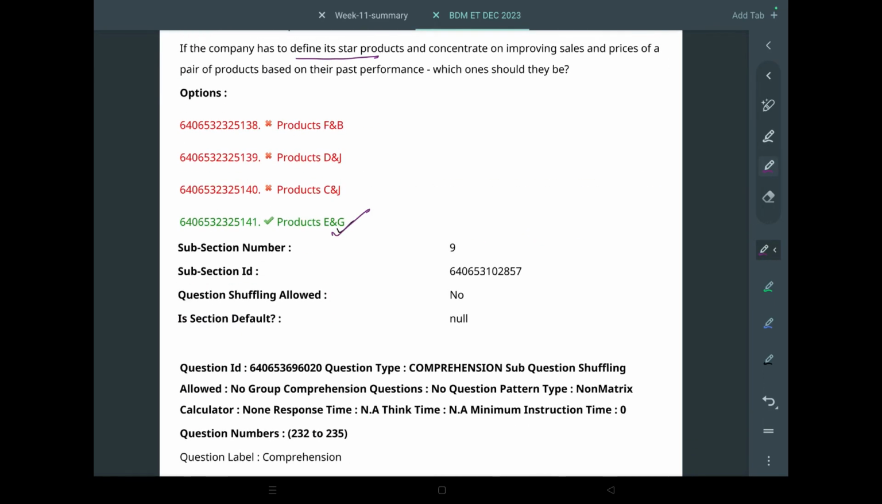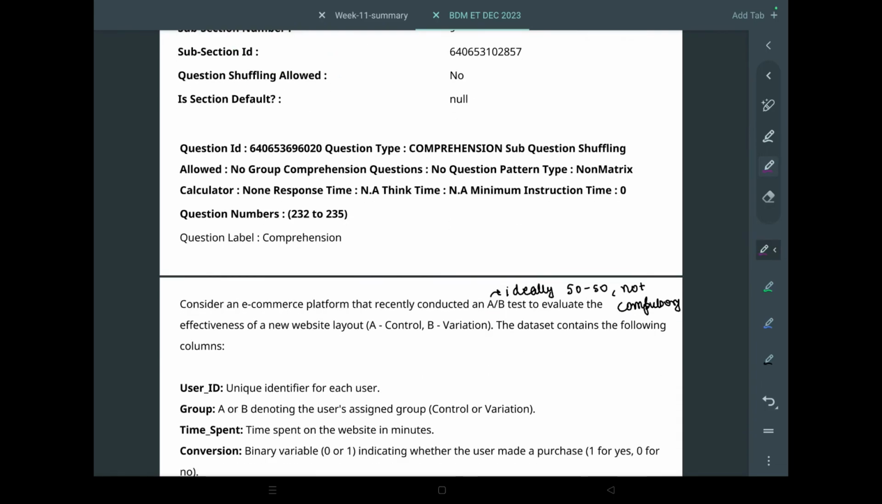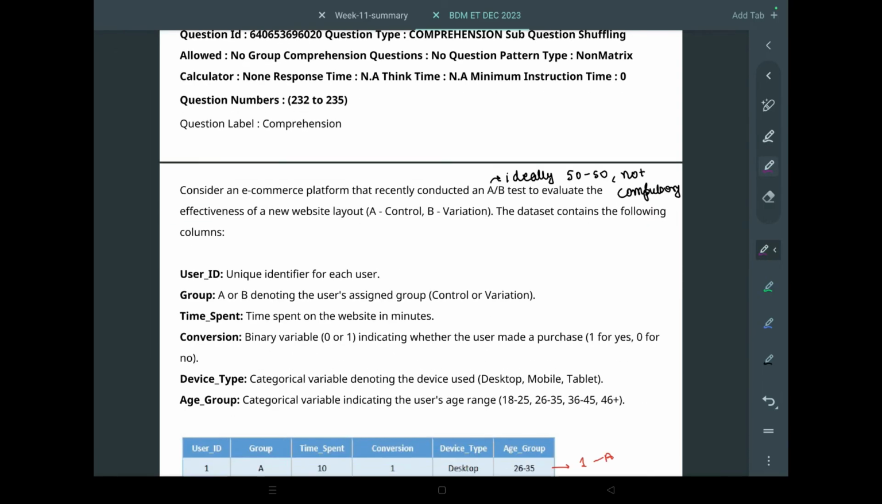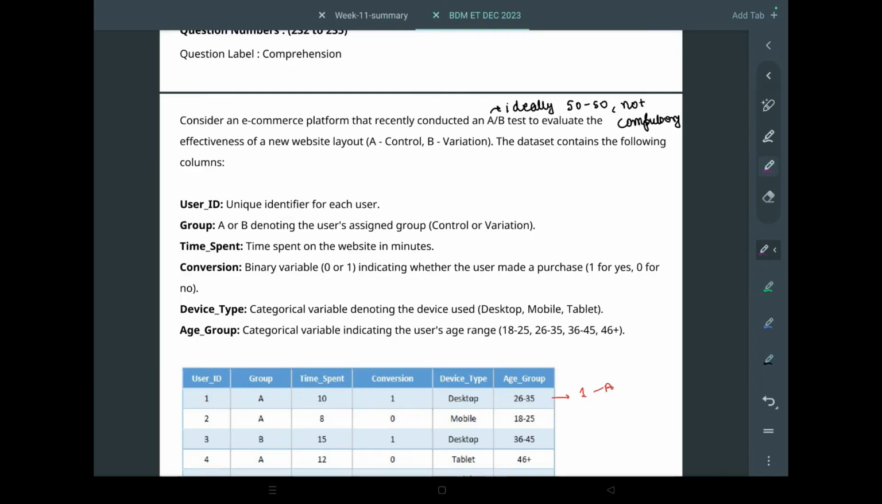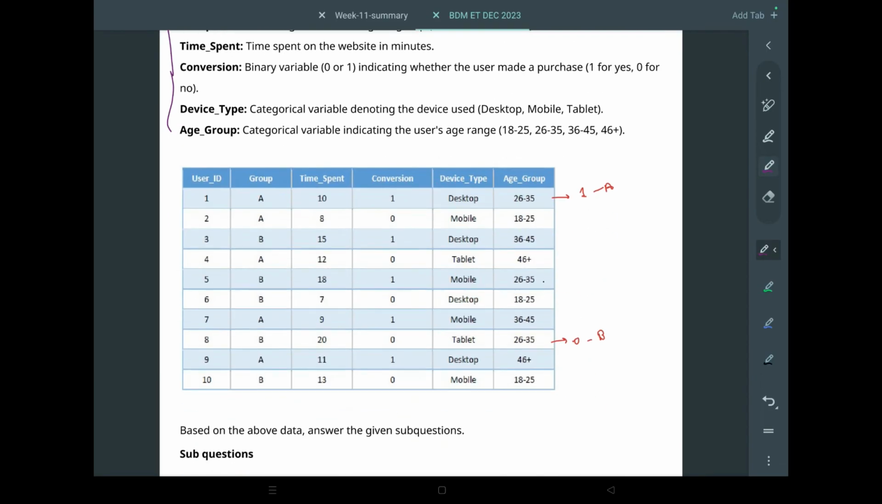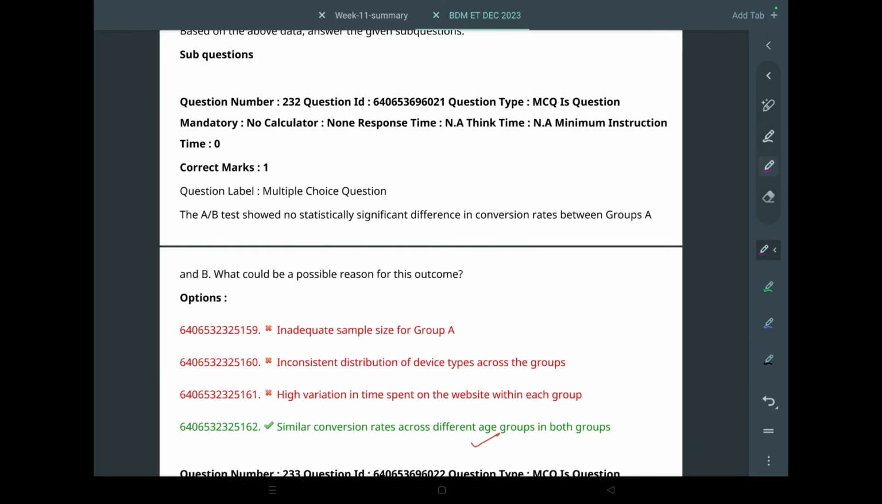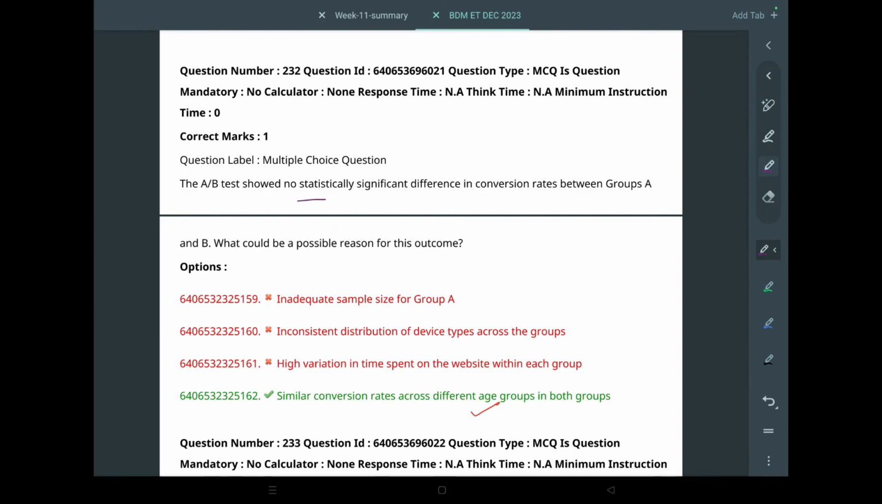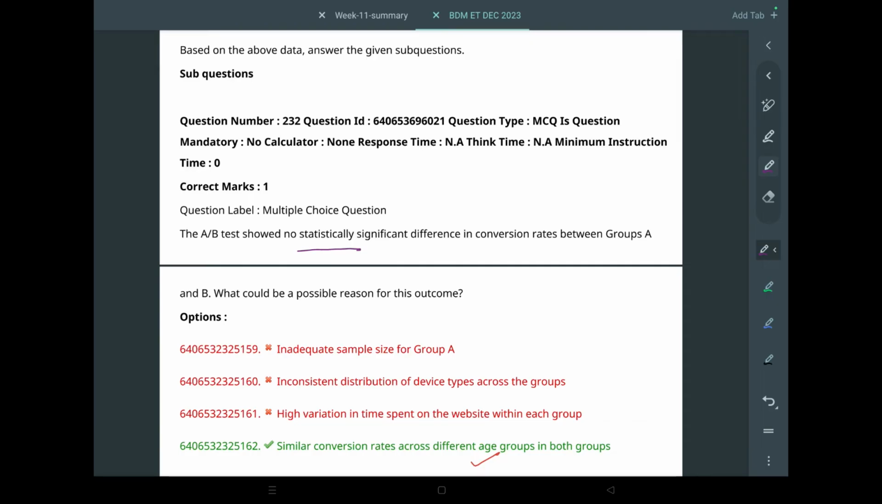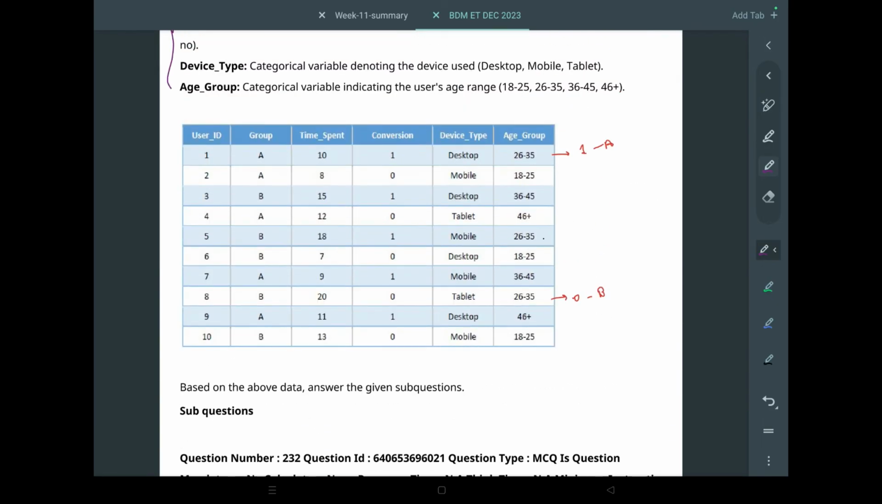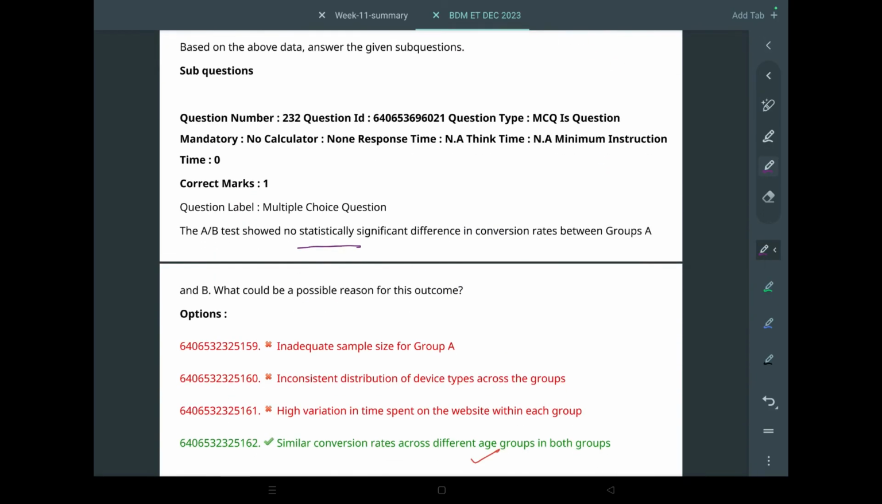Next question is, consider an e-commerce platform that recently conducted an A/B test to evaluate the effectiveness of a new website layout. The dataset contains the following columns. The columns are defined. Based on the above data, answer the given sub-question. The A/B test showed no statistical significant difference in conversion rates. Okay, so this can be logically inferred, or you can go through the dataset. This is already given that it has showed no statistically significant difference.